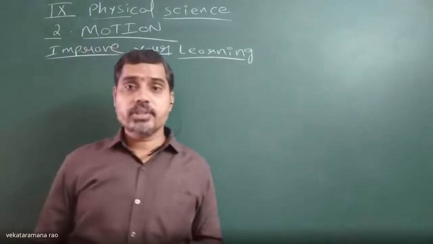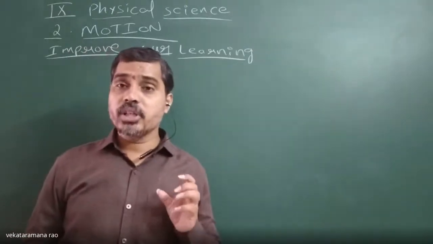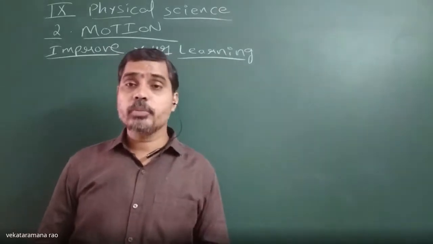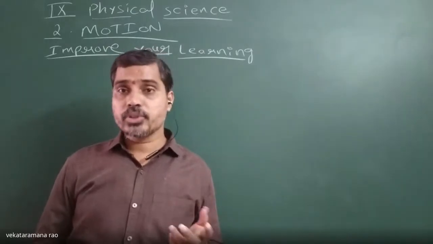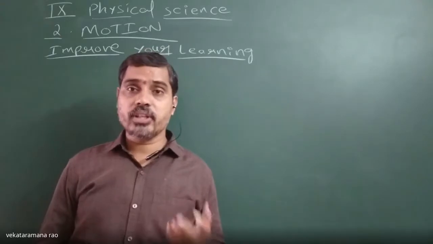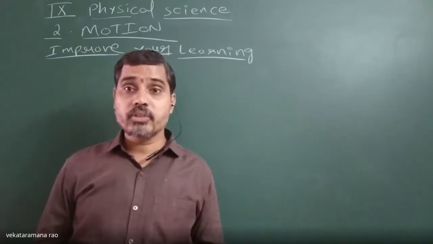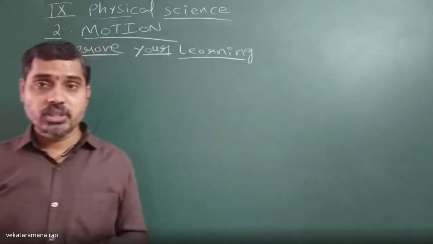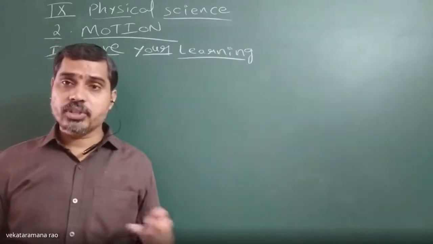And an object is said to have uniform acceleration if a body's velocity changes equally in equal intervals of time. Then what are the equations of motion? The relation between the terms like initial velocity, final velocity, displacement covered by an object, and distance covered by an object which travels with uniform acceleration, in terms of equations, is known as equations of motion.